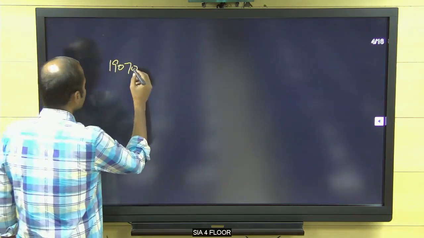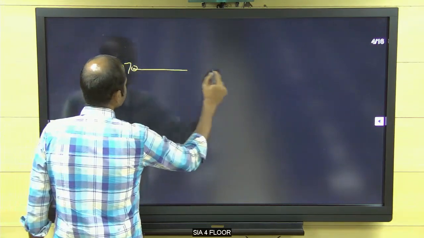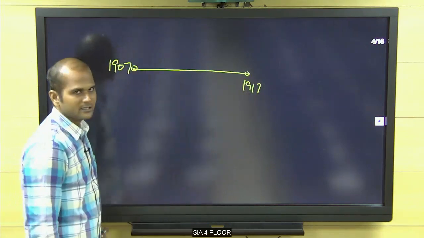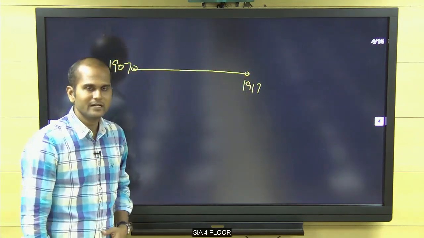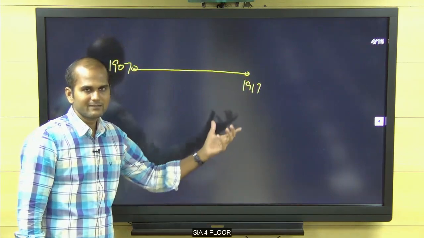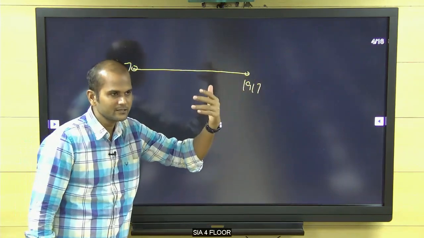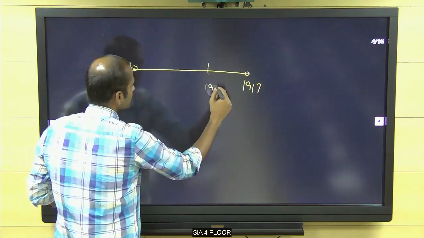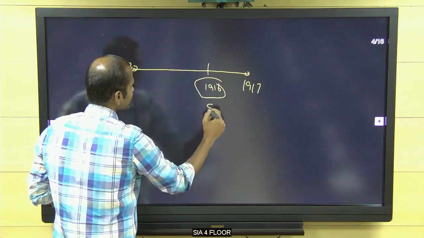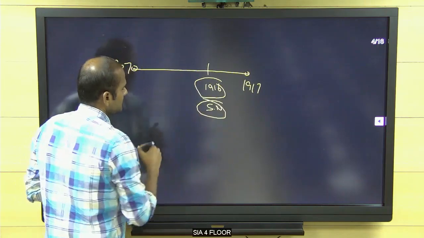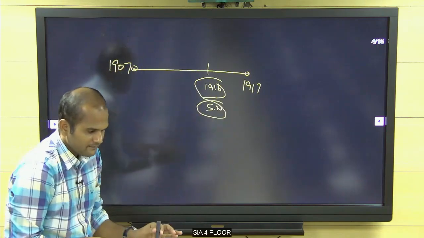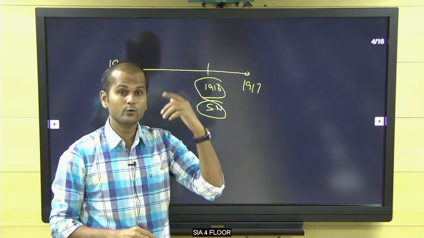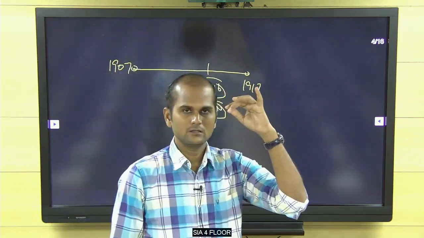What is the significance of the Home Rule Movement? After the Surat split and before Gandhiji, am I right? Congress was in a dull phase, a very dull phase. With the arrival of Gandhiji only, Congress started to rise again. In between it was in a dull phase. So during the dull phase, this Home Rule Movement sustained the national movement. When Congress was in a dull phase, the Home Rule Movement sustained the national movement. This is the new impetus, new energy.